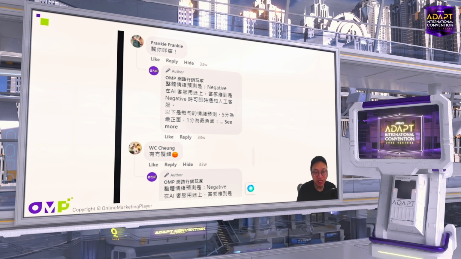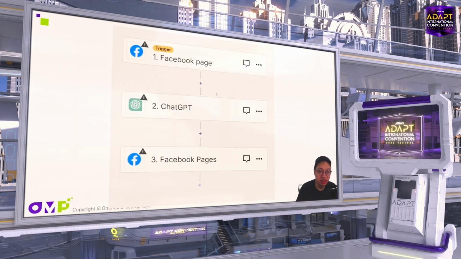Sometimes AI doesn't know how to respond, or the response is not good, so it will make the customer more angry. So in this workflow, we will first detect whether the comment is positive or negative, because LLMs have a built-in feature that can analyze whether a comment is positive or negative.